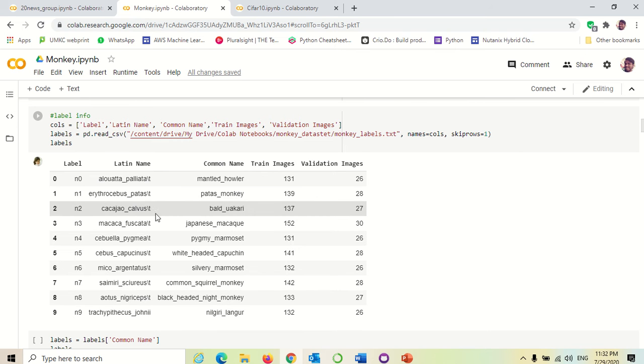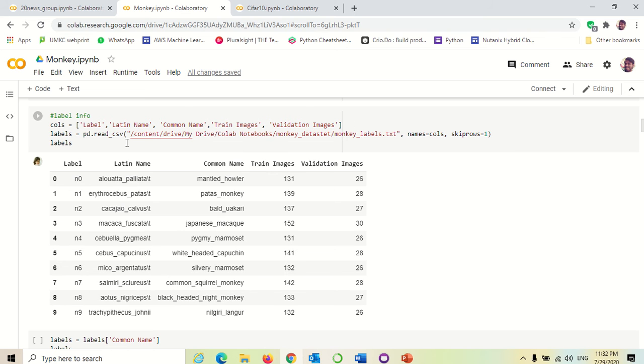Each folder, from n0 to n9, has images. In the n0 folder there are images with the common name mantled howler and its Latin name. This folder exists in both train images and validation images. In train there are 131 and in validation there are 26. These are the counts of images.